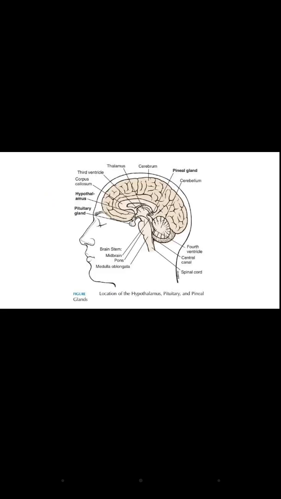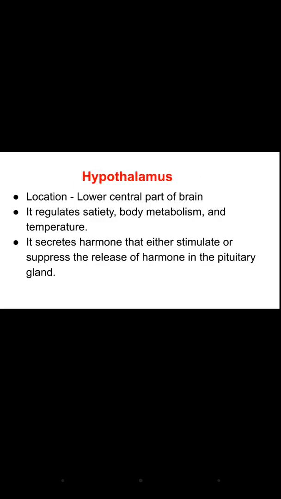This is the image showing the endocrine glands in the brain. These are hypothalamus, pituitary and the pineal. The hypothalamus is located in the lower central part of the brain. At the base of the hypothalamus, the pituitary gland is present, and the pineal gland is present at the roof of the third ventricle, from where the CSF flows.